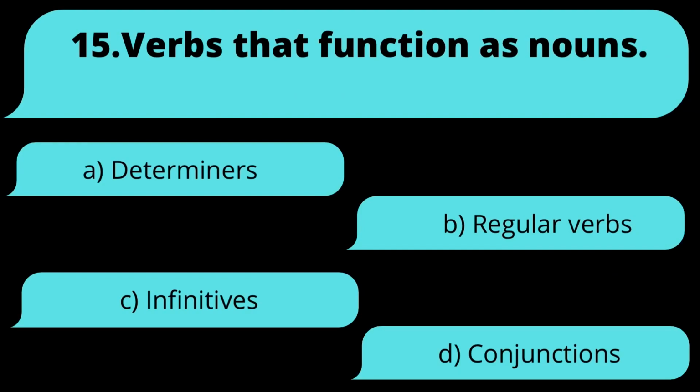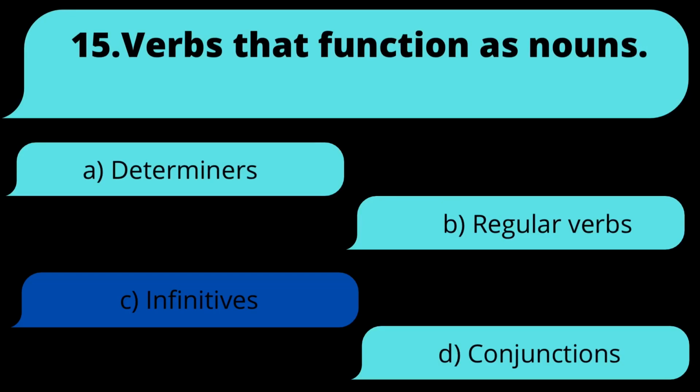15. Verbs that function as nouns. Is it A, determiners, B, regular verbs, C, infinitives, or D, conjunctions? The answer is C, infinitives.